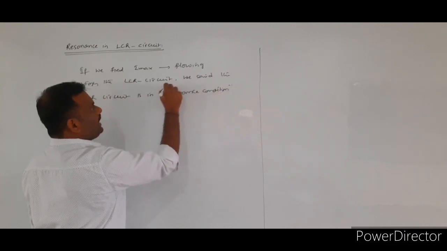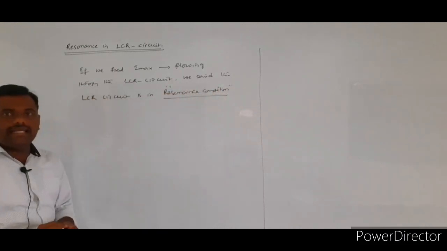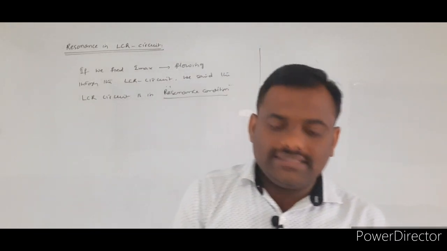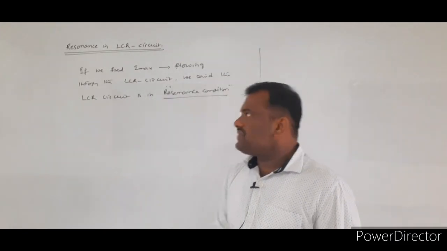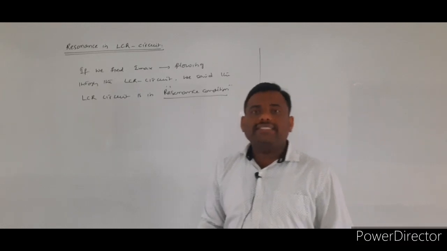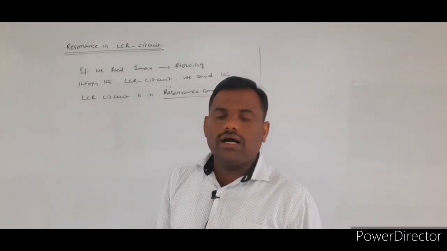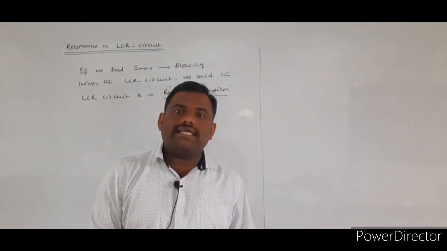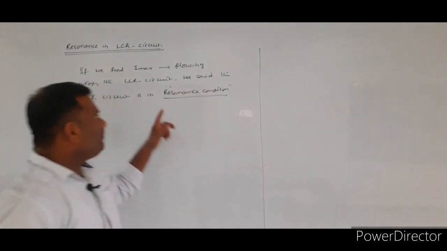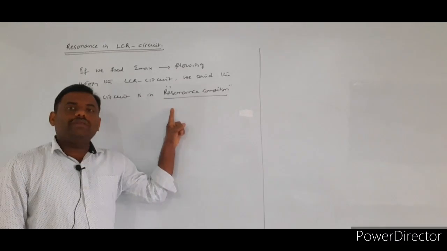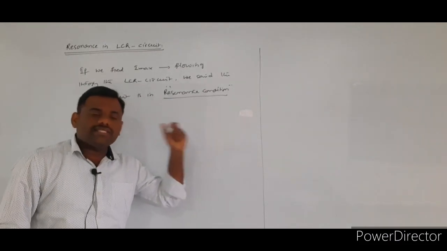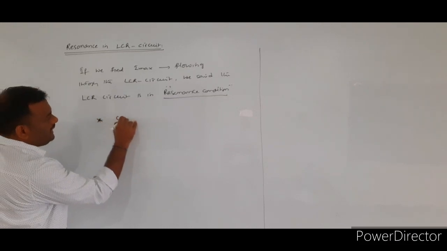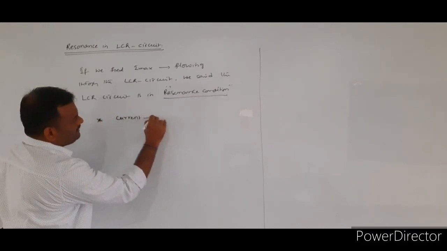So when we find the maximum current flowing through the given LCR circuit, at that instant we will call the LCR circuit to be in the state of the resonance condition. So at the resonance condition the current becomes maximum.